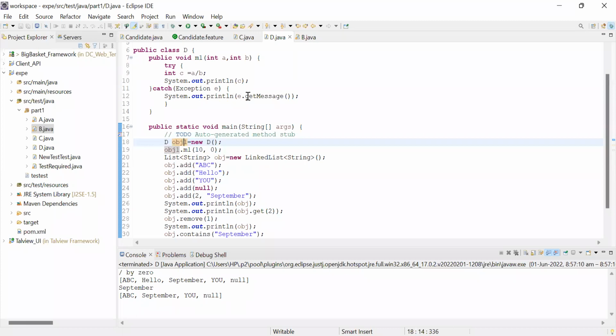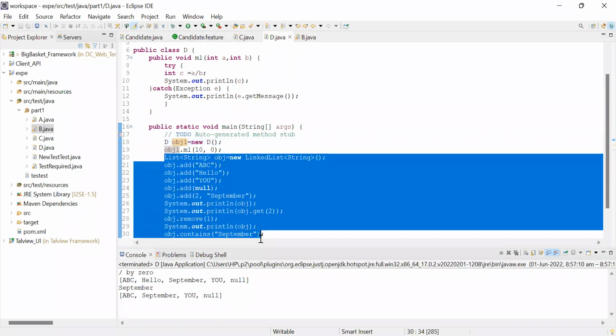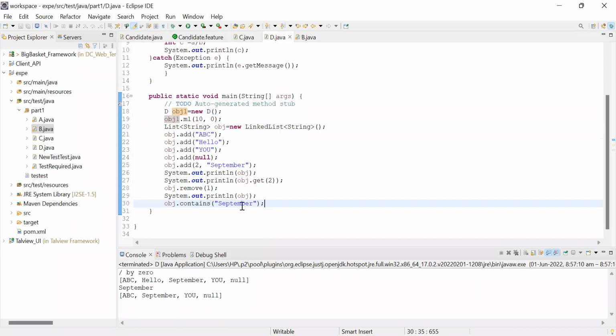It is handling it with the message. What message? This message. We are getting this by 0 on the arithmetic exception, right? So that message is getting displayed here. After that, it is going to the next set of code. Got it? So that is why we need to handle an exception.